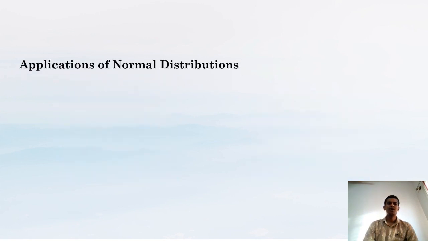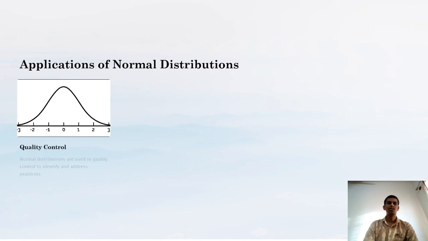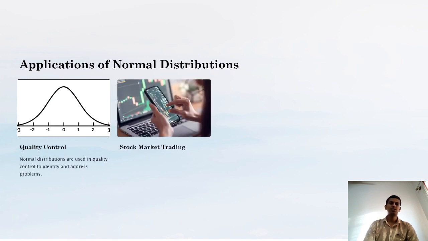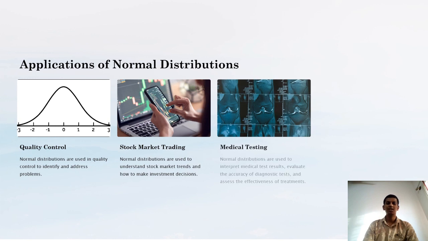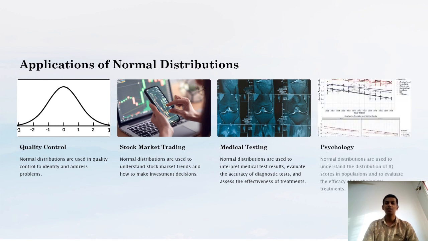Let's see applications of normal distributions. Quality control. It is used in quality control to identify and address problems. Stock market trading. It is used to understand stock market trends and how to make investment decisions. Medical testing. It is used to interpret medical test results, evaluate the accuracy of diagnostic tests, and assess the effectiveness of treatment. Psychology. Normal distribution is used to understand the distribution of IQ scores in populations and evaluate the efficiency of psychological treatments.